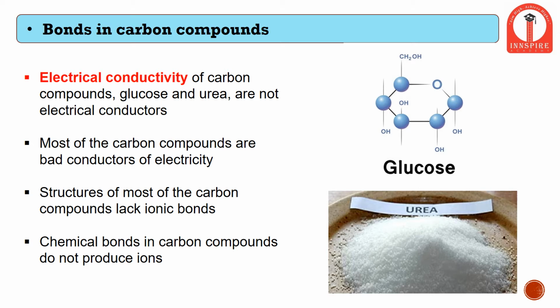From this we conclude that most carbon compounds are bad conductors of electricity. Urea is a type of chemical which is used as a pesticide or a biofertilizer. And glucose, as we are aware, is the smallest building component from which we derive energy to do our day-to-day life. So the thing we need to conclude from this section is that the chemical bonds in carbon compounds do not produce ions, so carbon compounds are bad conductors of electricity.